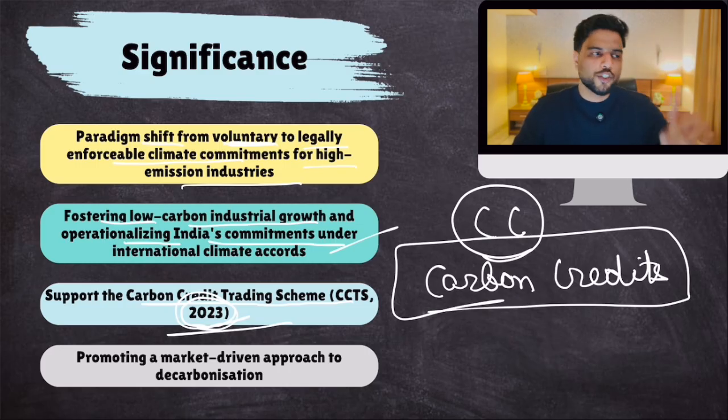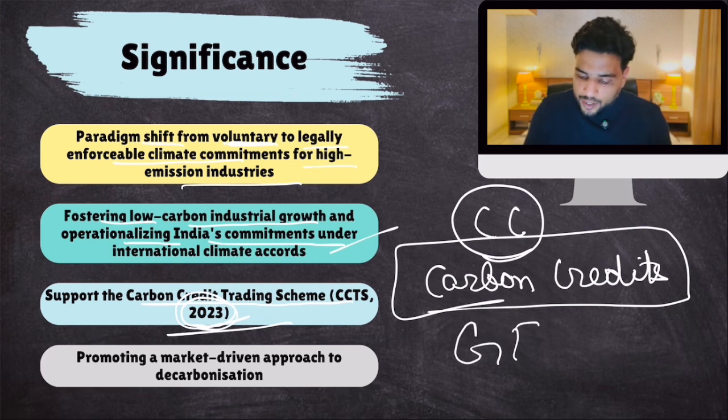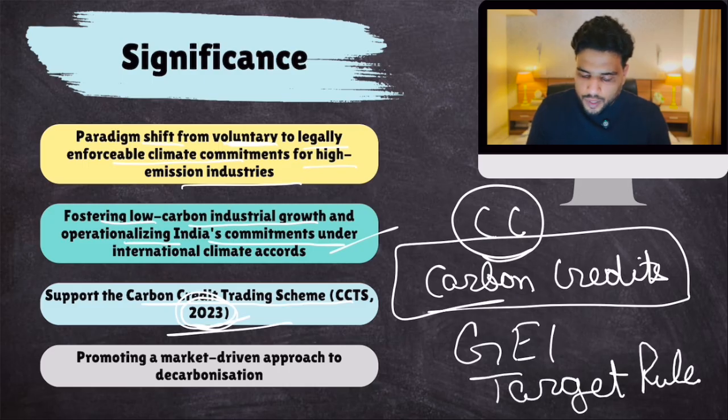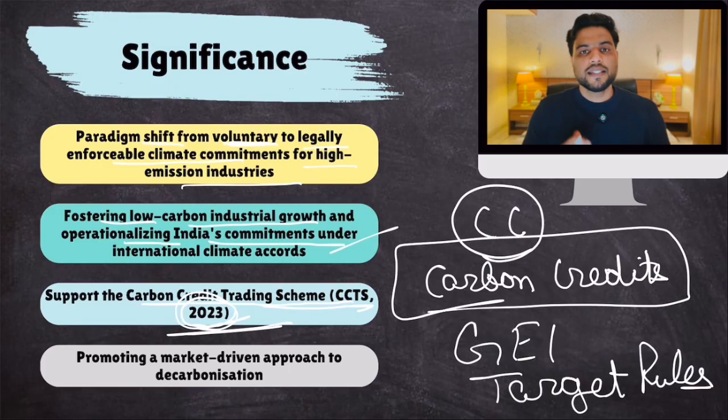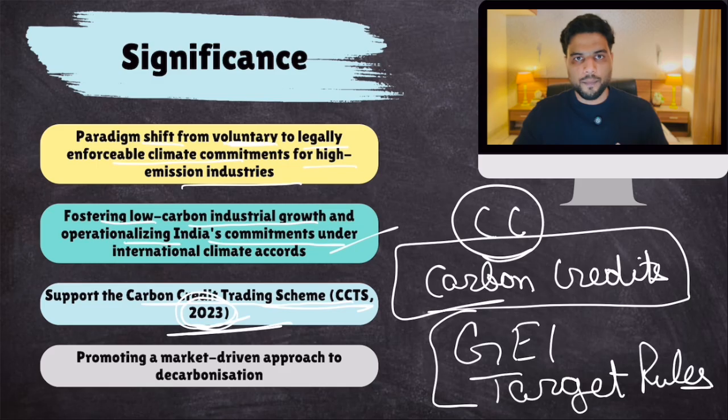So how would you know they should get carbon credits or not? There were no limits, right? So it is said that with these GEI target rules, now you can implement CCTS. CCTS was redundant until and unless GEI target rules came. So with the operationalization of GEI target rules, now we can operate the CCTS scheme.